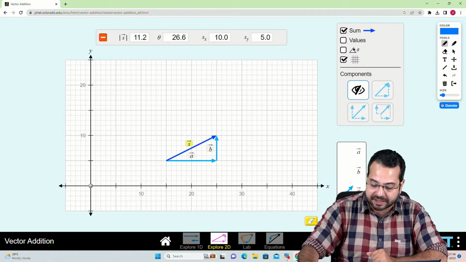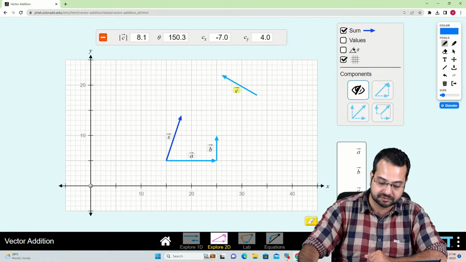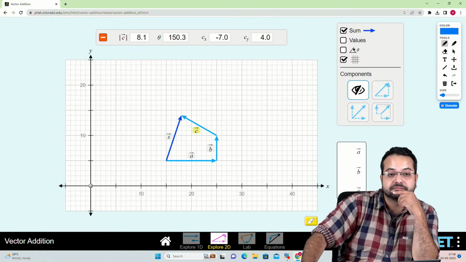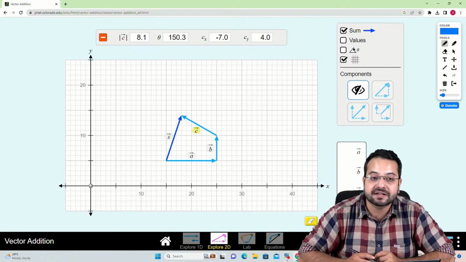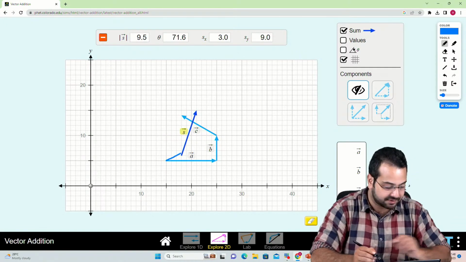Now in the resultant of a and b, I'm going to add c. So let's bring in c. Let's say c is something like this. So what is the resultant of a and b? The resultant of a and b was this.